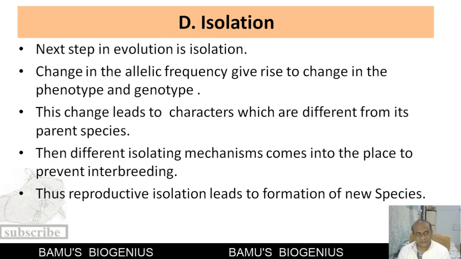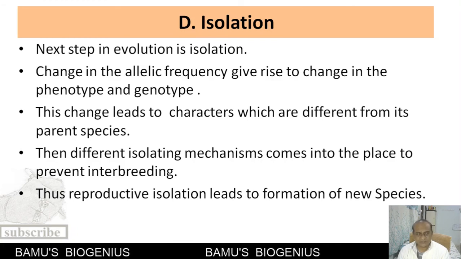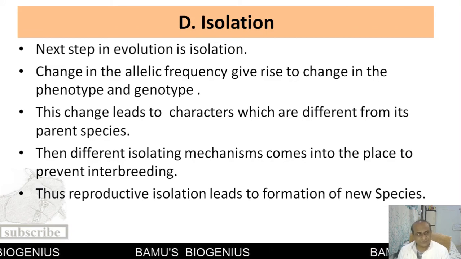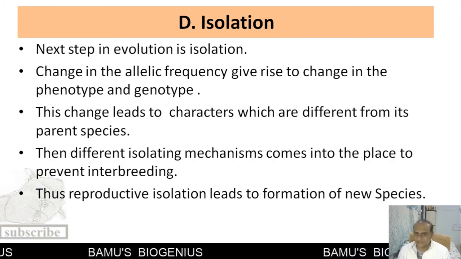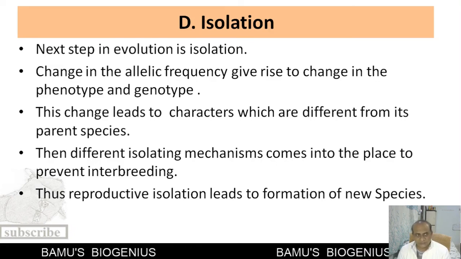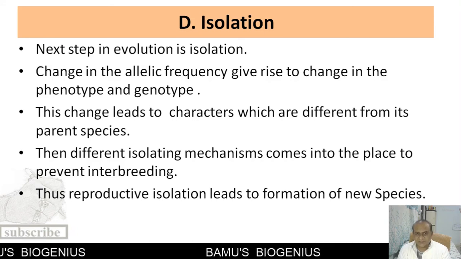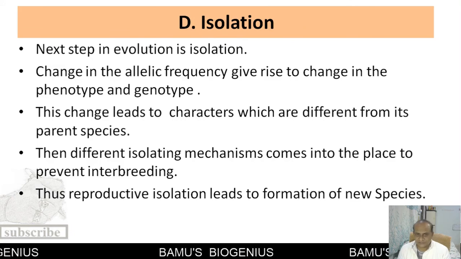Now, what are those isolating mechanisms? Isolating mechanisms arise because of the difference in phenotypic characters. For example, in case of birds, the colors of the plumage differ, the song of the birds differs. So these isolating mechanisms prevent the interbreeding of the individuals, and because of that these two populations gradually depart from each other.